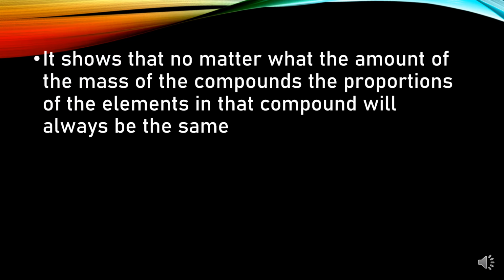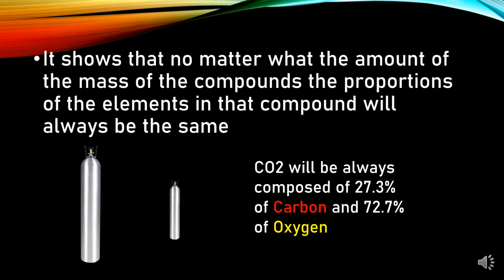It shows that no matter what the amount of the mass of the compounds, the proportions of the elements in that compound will always be the same. CO2 or carbon dioxide will always be composed of 27.3% of carbon and 72.7% of oxygen.